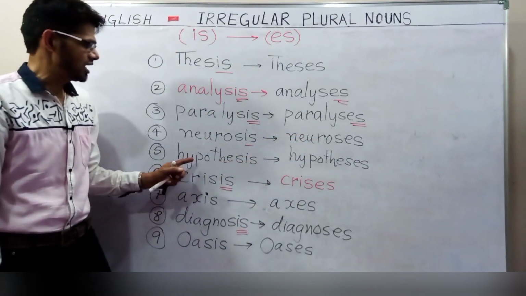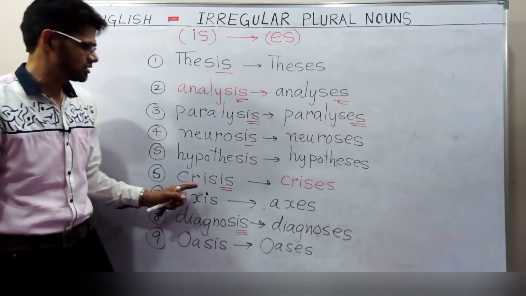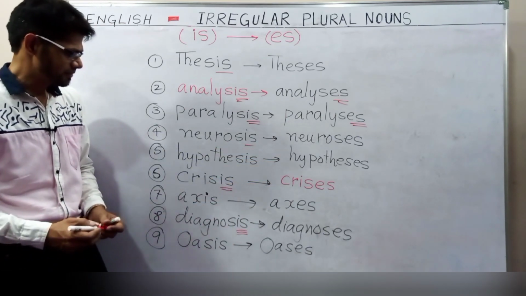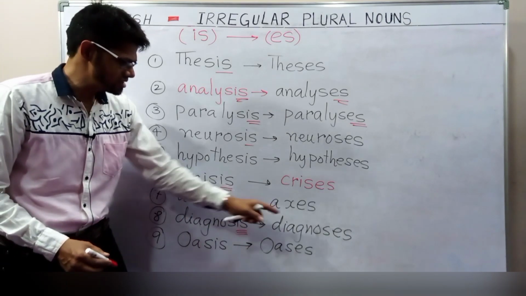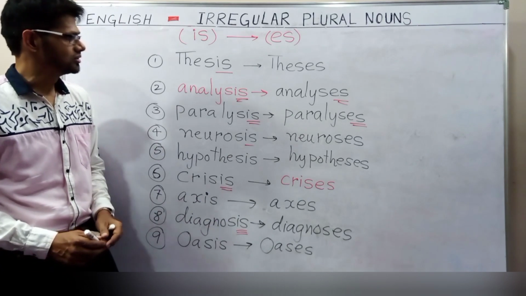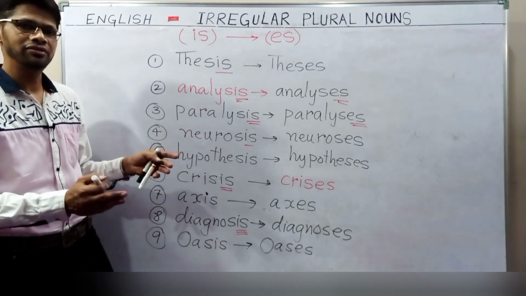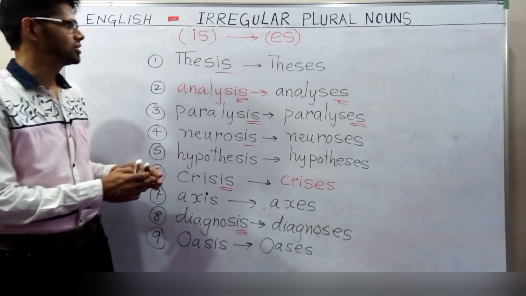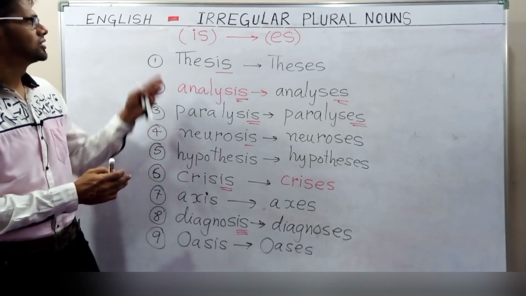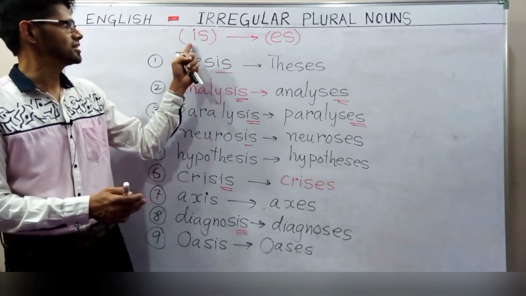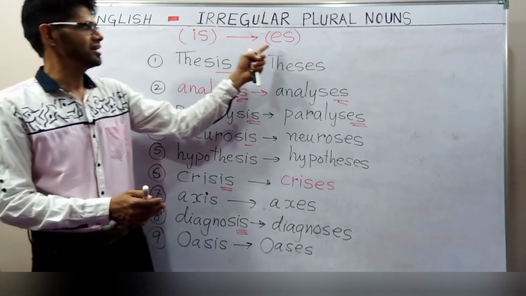Neuroses. Hypotheses. Crises. Axes. Diagnoses. Oases. So these are the few examples which I have taken for us to learn this lesson, and I have written them on the board. It is very simple. IS will be replaced by ES. Both the letters IS are replaced by ES.